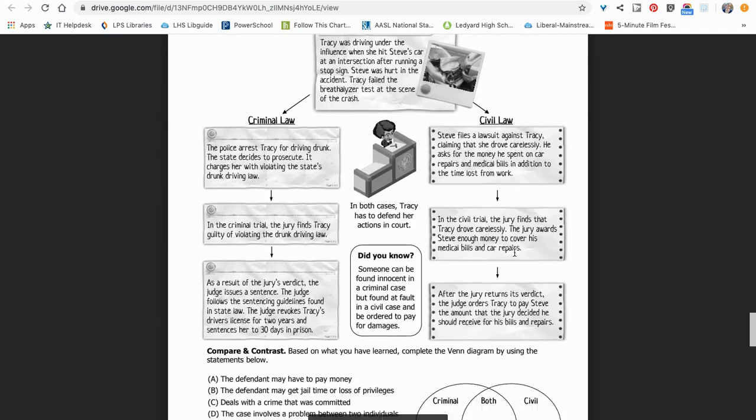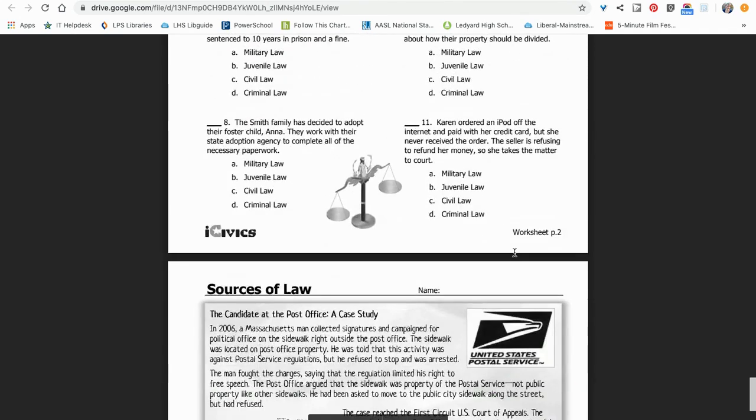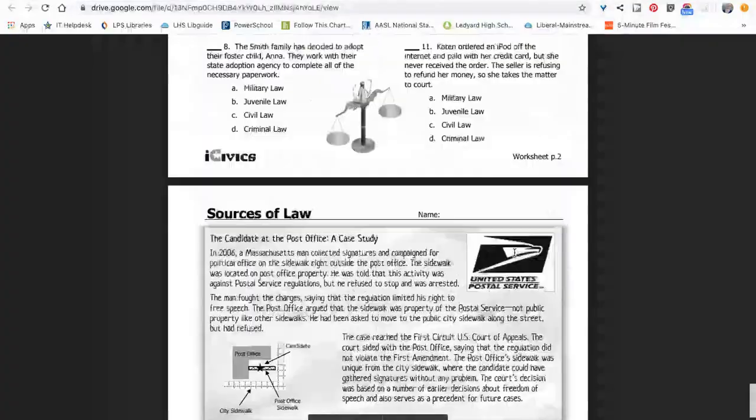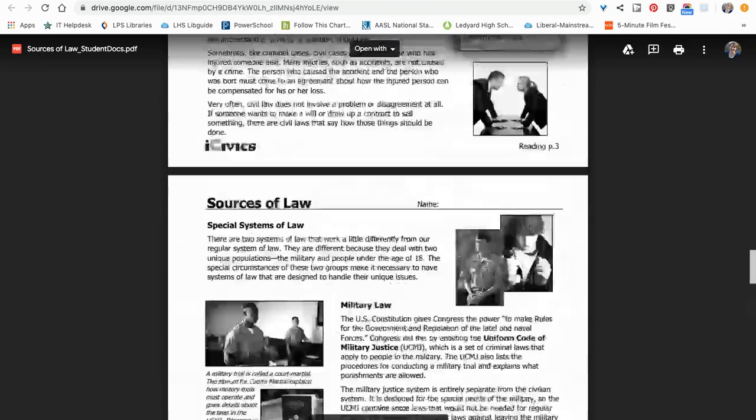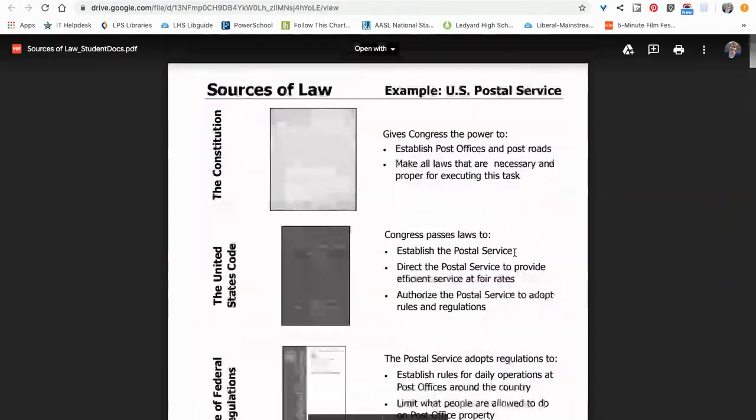All right, the following is a PDF that you can't fill in. And so what you're going to do is answer the questions on the Google form that is provided to you.